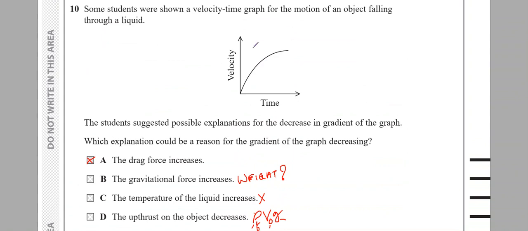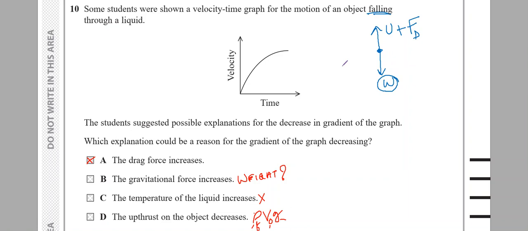Okay, some students were shown a velocity time graph for the motion of an object falling through a liquid. The students suggested possible explanations for the decrease in gradient of the graph. আচ্ছা, falling through a liquid, কি কি আছে ওর উপরে? Weight, উপরে upthrust. কিন্তু যেহেতু falling, drag force act করবে এই ডাইরেকশনে, you can clearly see.